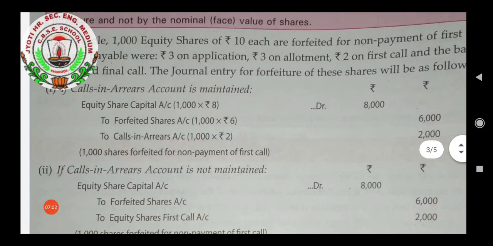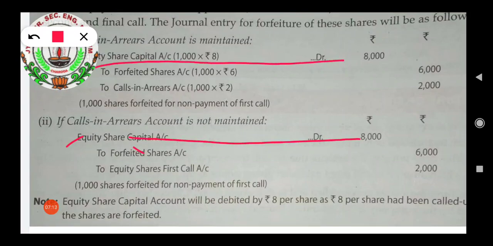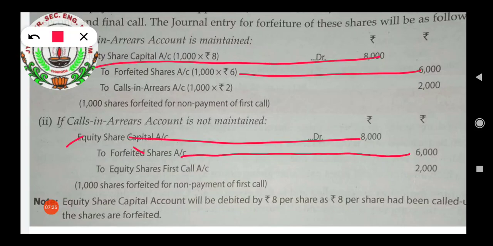Now below we will see when this calls in arrears account is not maintained, then the entry will be equity share capital. It is going to remain the same. As you can see, compare here, it is going to remain the same. Second, forfeited shares is credited in the same manner when the calls in arrears account is not maintained. The difference is the last one here.